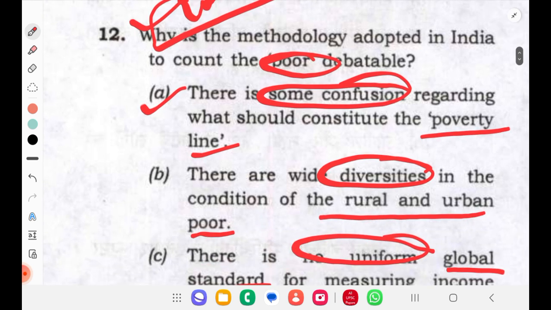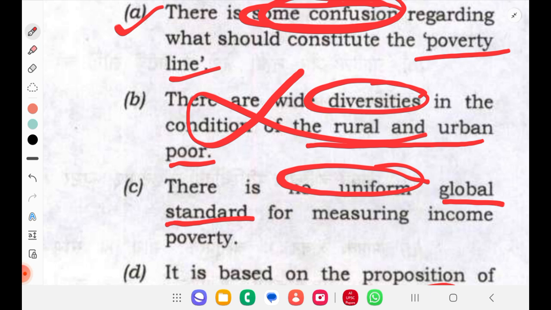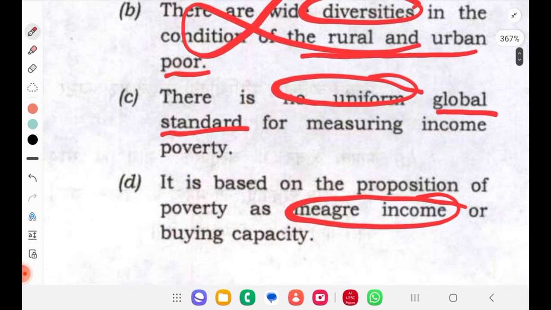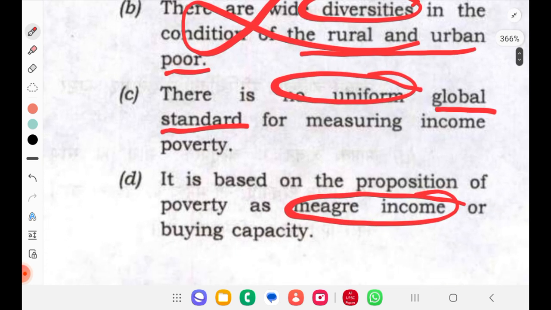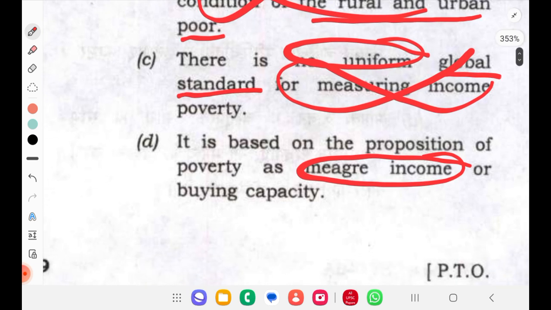There is some confusion regarding what should constitute the poverty line. Are we speaking about confusion? There are wide diversities in the condition of rural and urban poor. We didn't speak about rural and urban only, so definitely I can eliminate. There is no uniform global standard. We didn't talk about global standards and all. We were talking about limited space, right? It is based on the proportion of poverty as meager income or buying capacity.